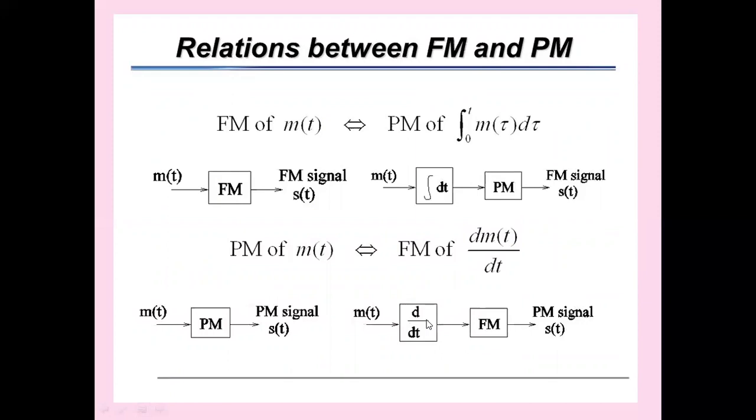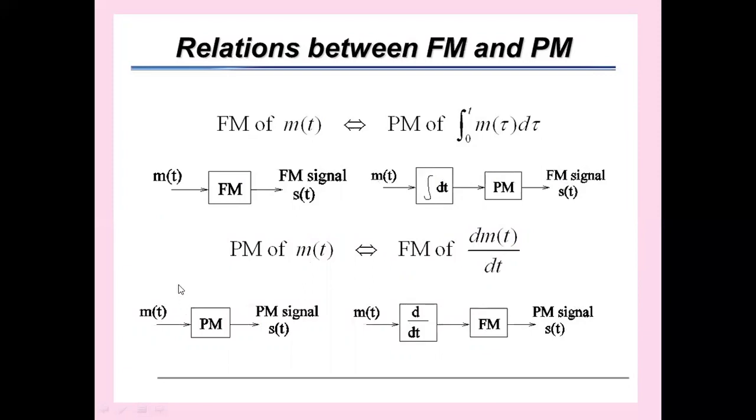That is the difference. And hence, FM of m of t is equivalent to PM of integral of m of t. That means when the message signal is applied to a frequency modulator, we will be getting the FM wave. When the integral of the message signal is used to phase modulate the carrier, we are getting the FM wave. Similarly, PM of m of t is equivalent to FM of d by dt of m of t.